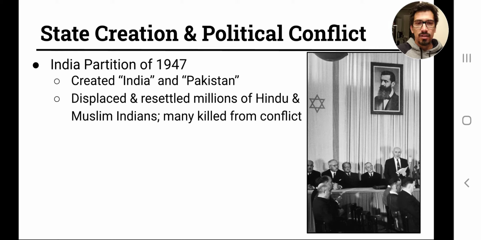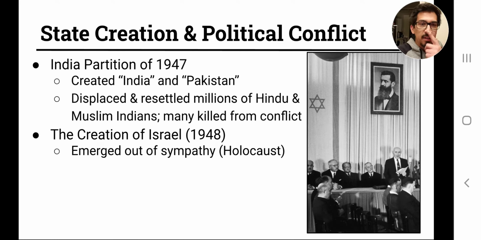One example of something that happened as a result: Gandhi ended up being assassinated by a Hindu extremist because the feeling was that Gandhi didn't push hard enough for a unified and independent India that was Hindu dominated. So the sense that I want you to have is that the India partition was not just this clean exchange of lands where nothing bad happened. It actually did create some pretty significant political and social conflict as a result.